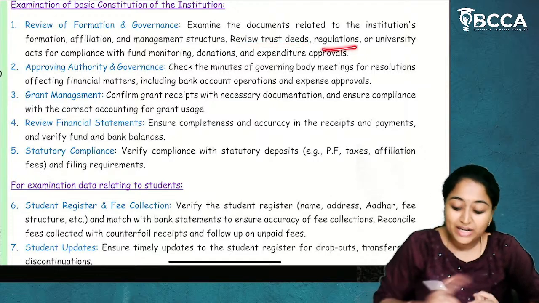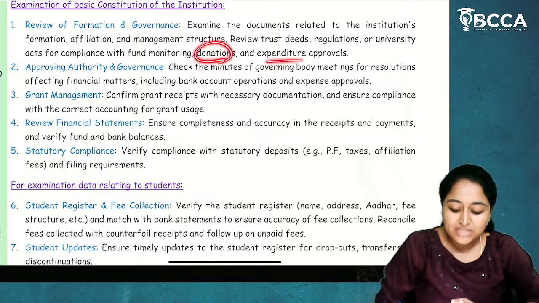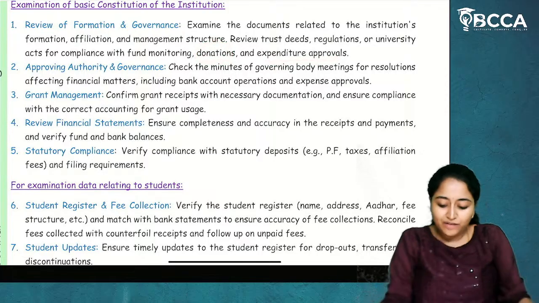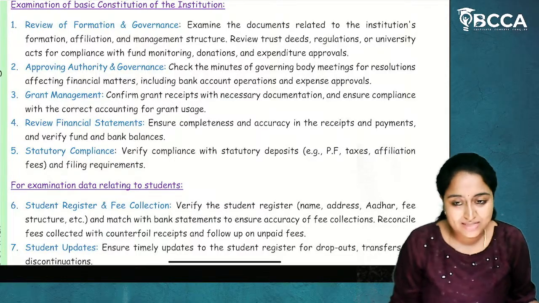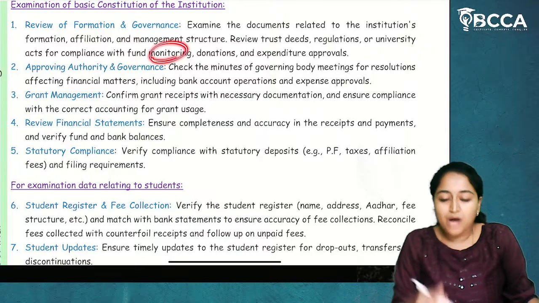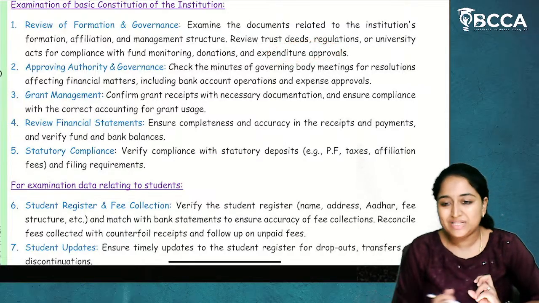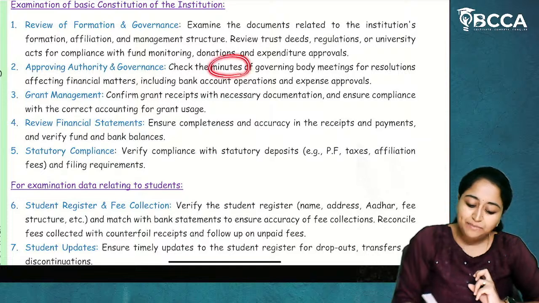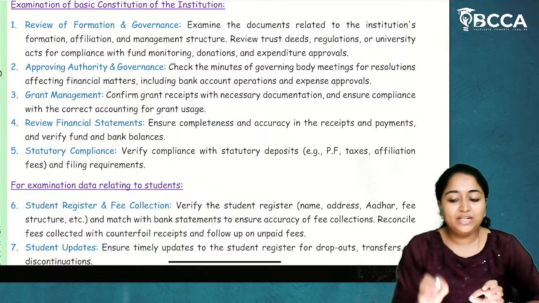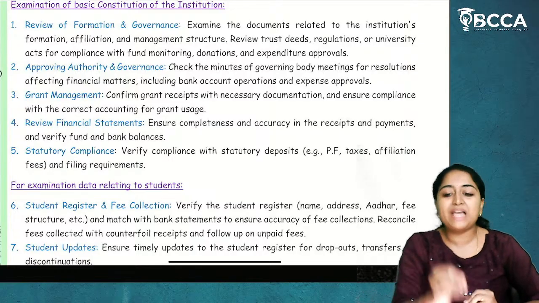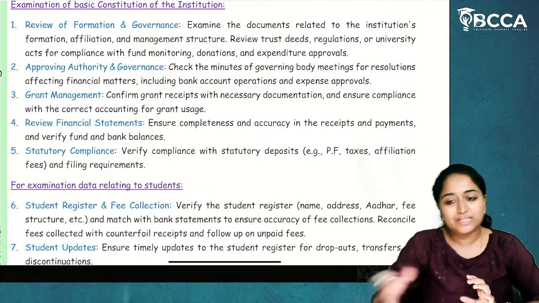Review trust deed, regulations or university acts for compliance with the fund monitoring, donations and expenditure approval. So, you'll review the trust deed, the regulations and the university acts for knowing about how the funds are being monitored, what kind of donations they are receiving, and how expenditure approvals are being made in the institution. Next, check the minutes of governing body meetings for resolutions affecting financial matters. If anything is affecting financial matters, for what purpose they have taken this kind of decision has to be analyzed, including bank account operations and expense approvals.